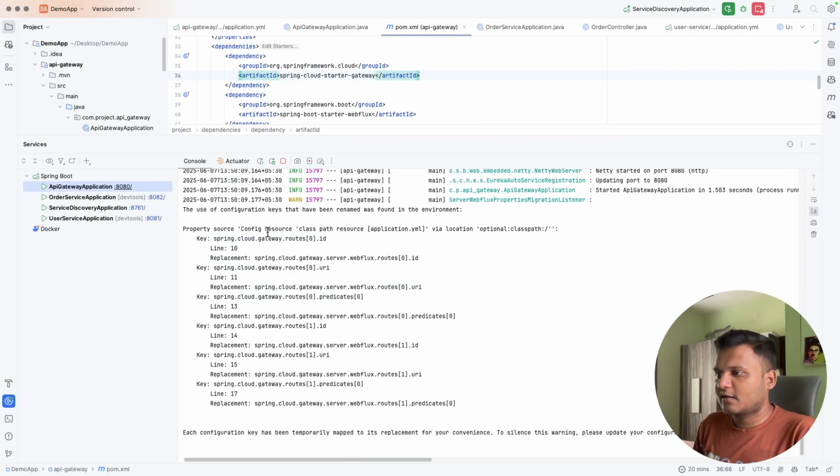Okay, let's check. The use of configuration keys that has been renamed was found. Replacement: webflux route IDs. Okay, okay. This is to silence this warning.